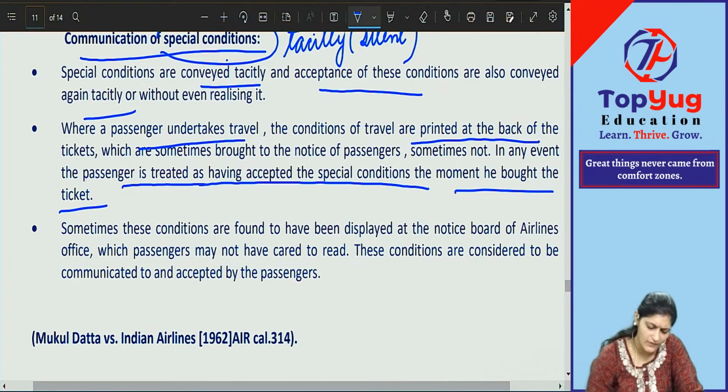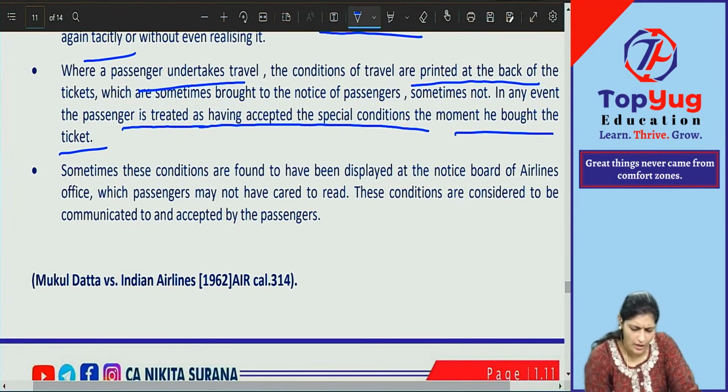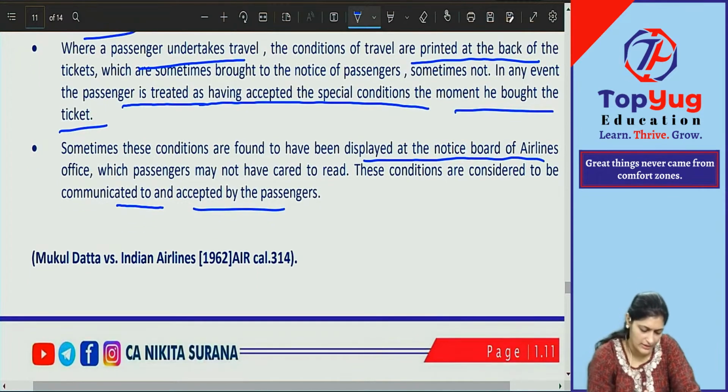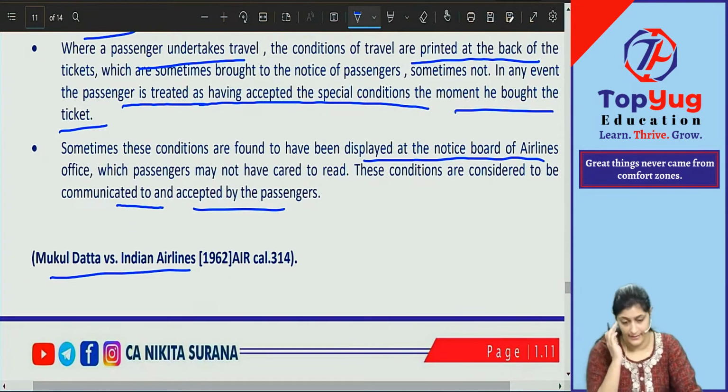Yes or no? Sometimes these conditions are found to be displayed at the notice board of the airline's office, which the passenger may not have cared to read. These conditions are considered to be communicated to and accepted by the passenger. Clear? Now the case law is Mukul Datta versus Indian Airlines.